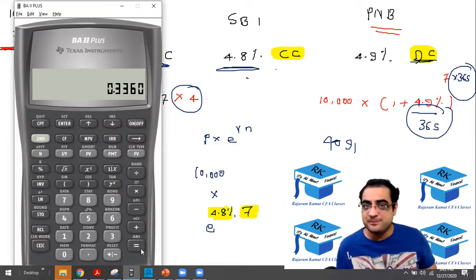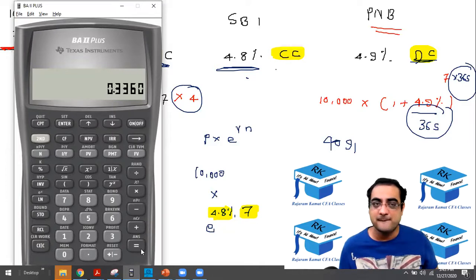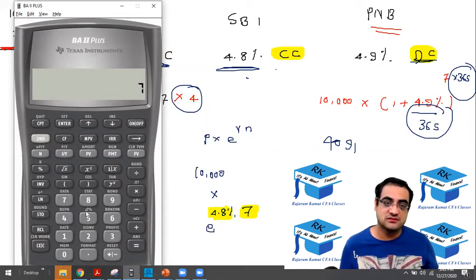4.8 percentage into 7 equal to, I repeat, 4.8 percentage into 7 equal to, and then we have to do E. How do we do E? By pressing second and ln. I repeat, 4.8 percentage into 7 equal to, and then press second and ln, and then do into 10,000.